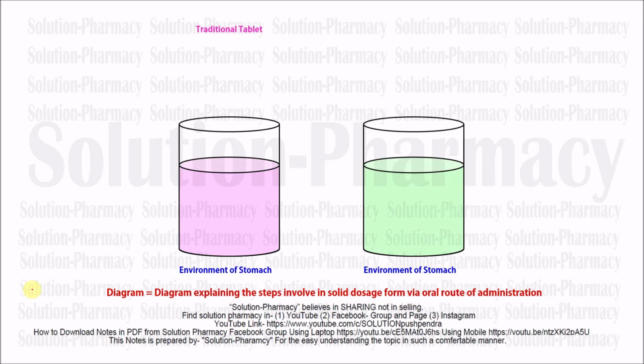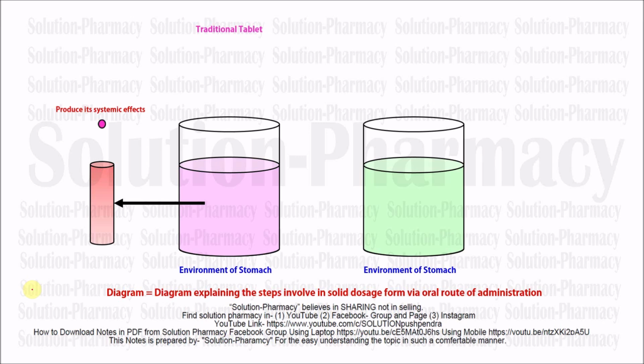After dissolution, that drug will move to the small intestine, and you know it very well. From the small intestine, it will reach the blood circulation, and after reaching the blood circulation, it will move all over the body and start producing a systemic effect, the effect for which it was taken. So what will happen now? This drug along with the water will move through the small intestine, and from the small intestine it will reach the blood vessel. Now see, this is the drug. Now it is moving along with the blood throughout the body. Once it reaches the site of action, that means the desirable part at which you wanted its action, it will start producing its systemic effect.